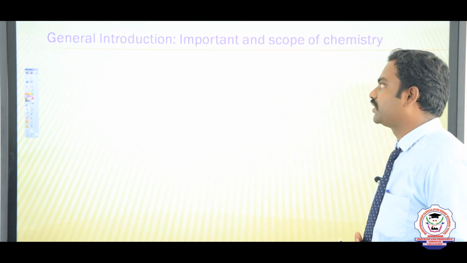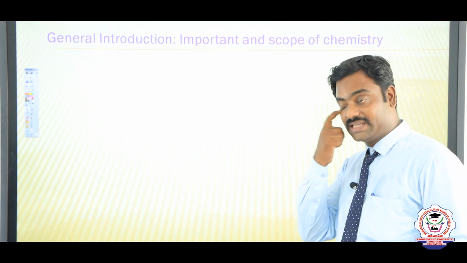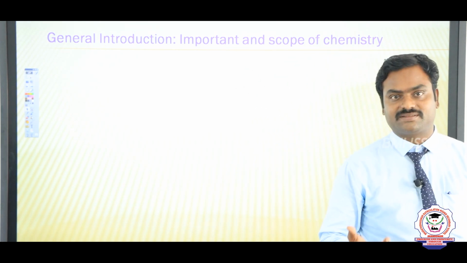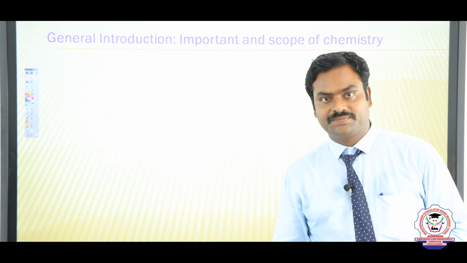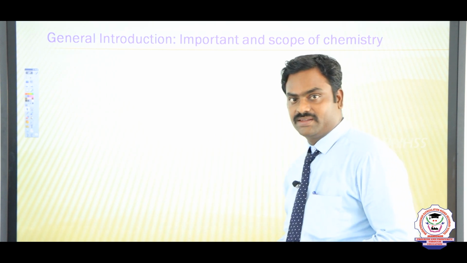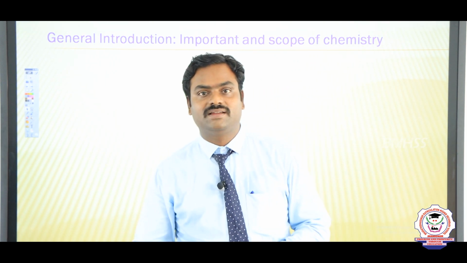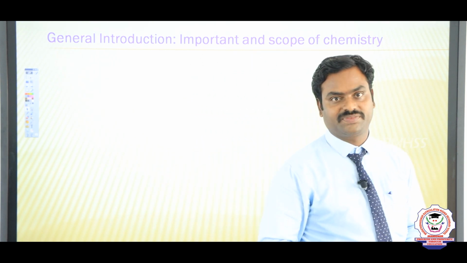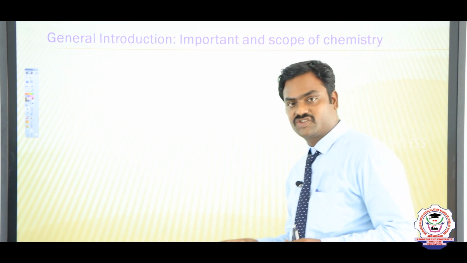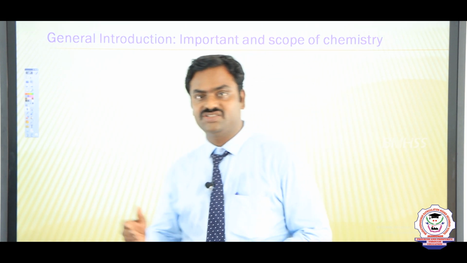General introduction and importance of chemistry. What is science? The interactions happening in nature have been studied by various scientists. So, the study is known as science. In science, there are some branches: chemistry, physics, biology, geology.